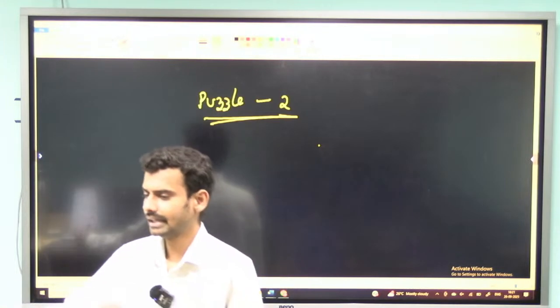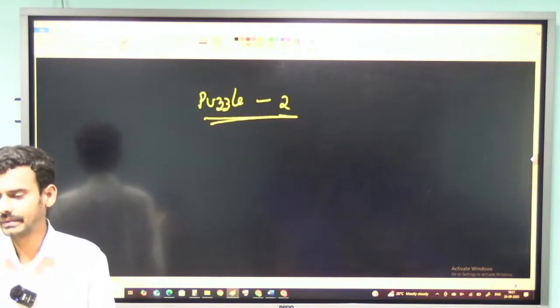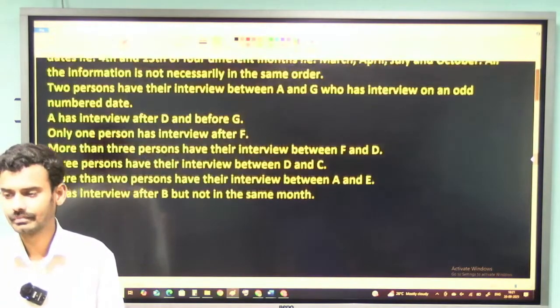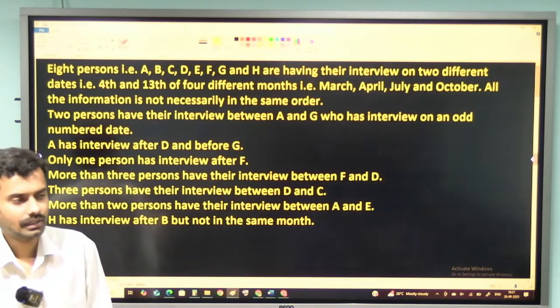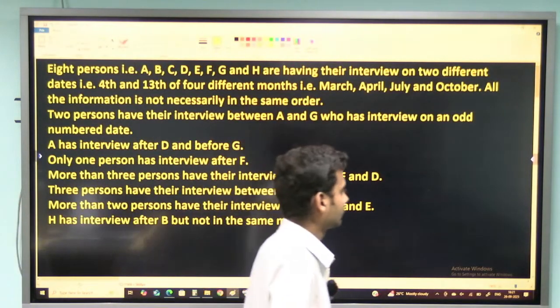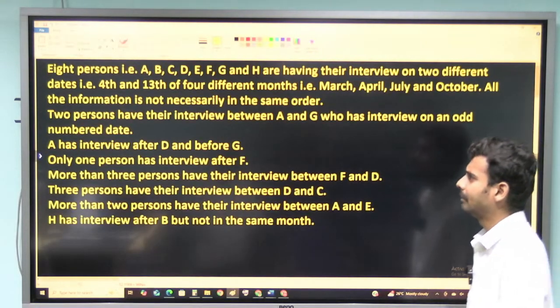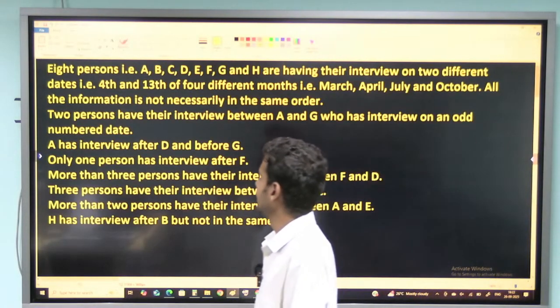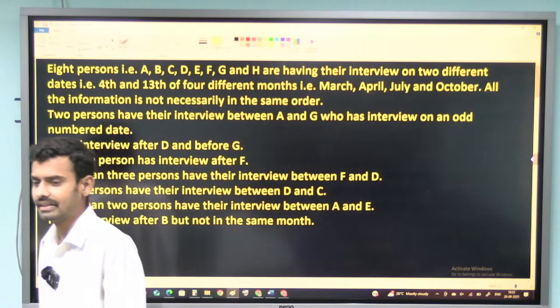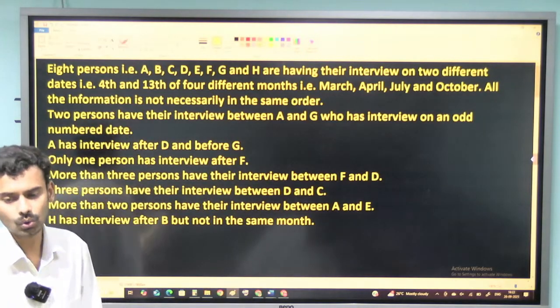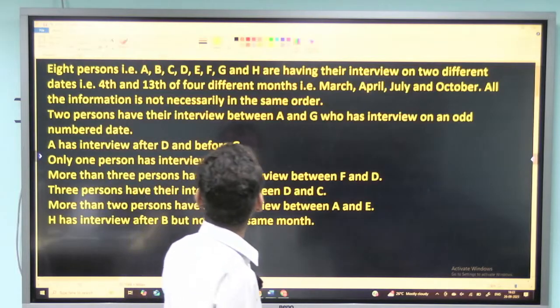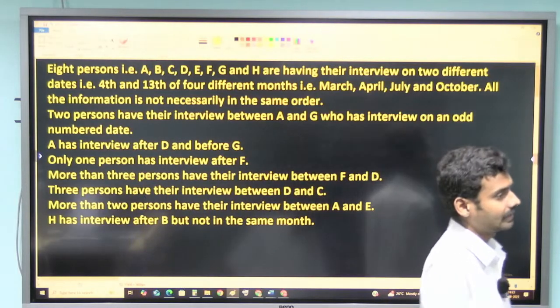So first let me try to read the question and understand it. Try to read the question, everyone. The question says 8 persons A, B, C, D, E, F, G and H are having their interviews on 2 different dates, that is 4th and 13th, of 4 different months.